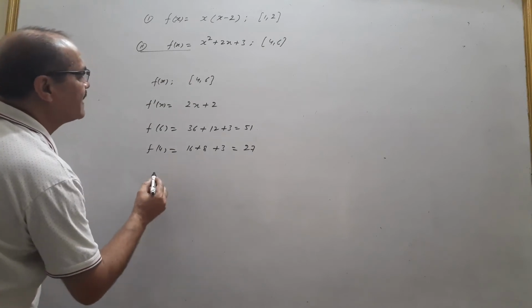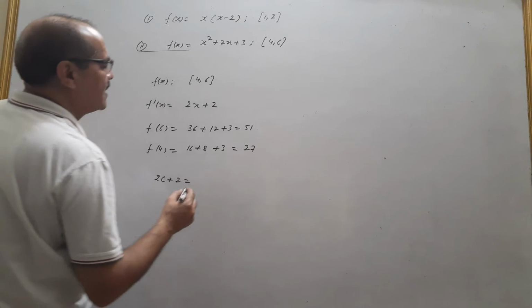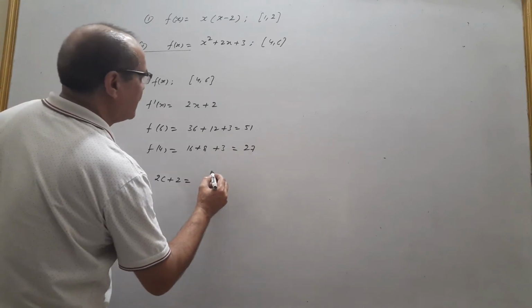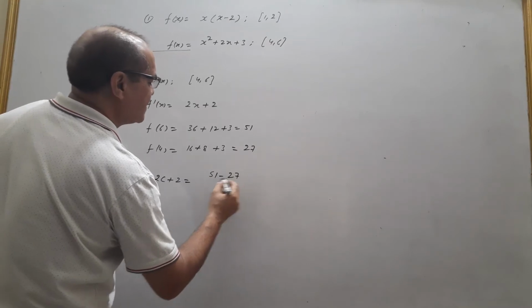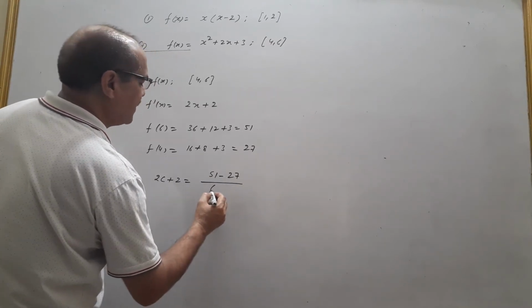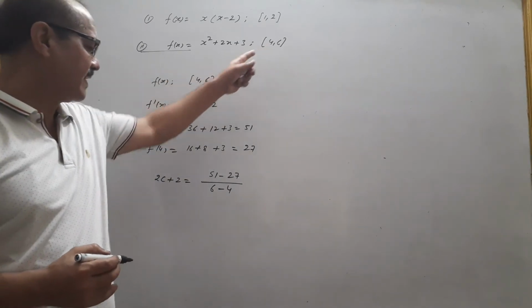Now apply the theorem: f dash c, that is 2c plus 2, is equal to f(b) minus f(a) divided by b minus a, that is 51 minus 27 divided by b minus a.